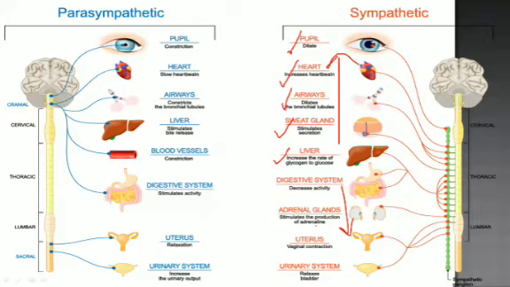Then uterine and vaginal contraction occurs, and the urinary system relaxes and the urination process stops. Opposite to that, when we get out of that situation, gradually our body maintains its normal condition. Because if these situations happen all the time, the person can have nervous tension and a nervous breakdown, and the person can die.